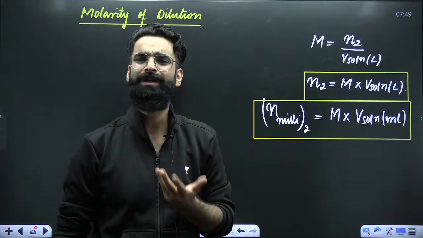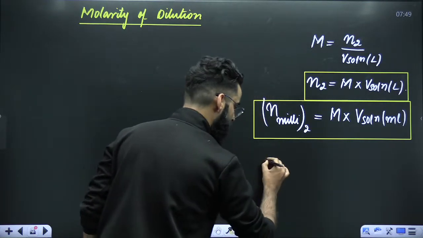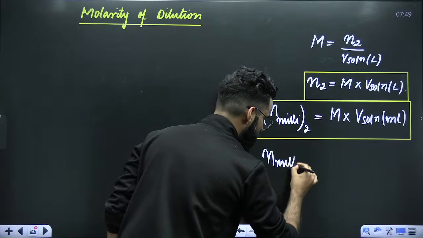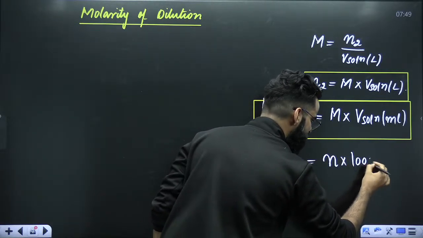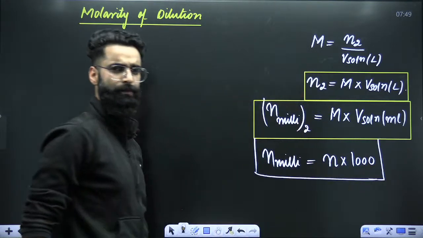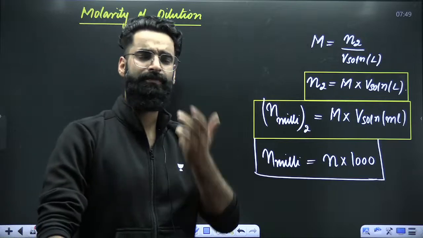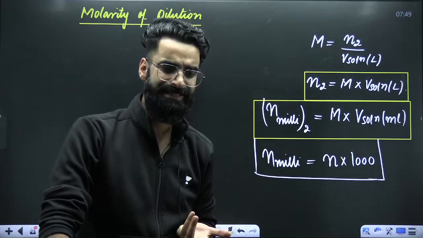Now you must be thinking, what are millimoles? You can write it like this: number of millimoles is always equal to number of moles multiplied with 1000. That's all. For example, let's say we have 2 moles of any substance.